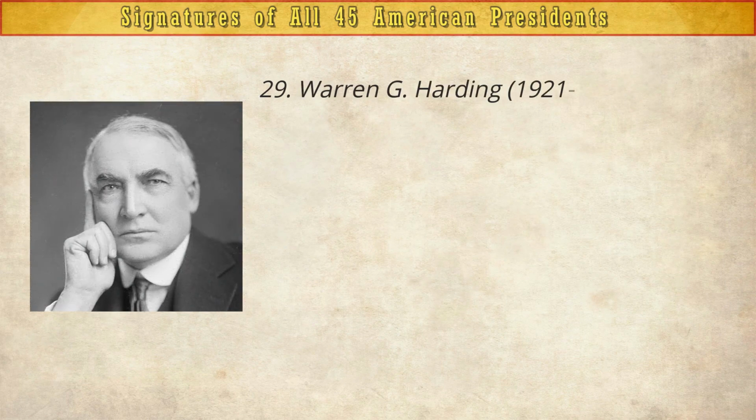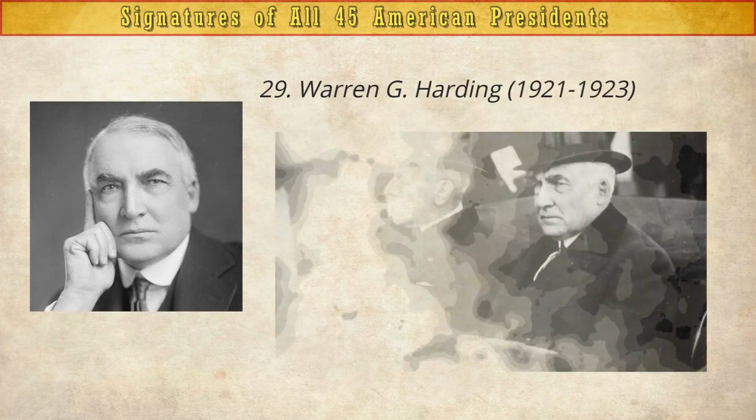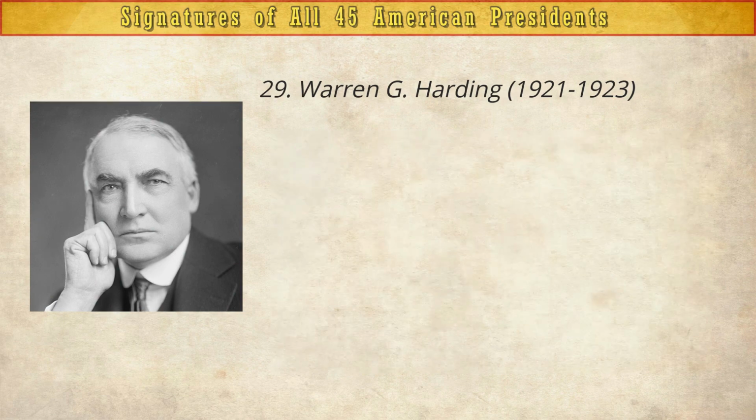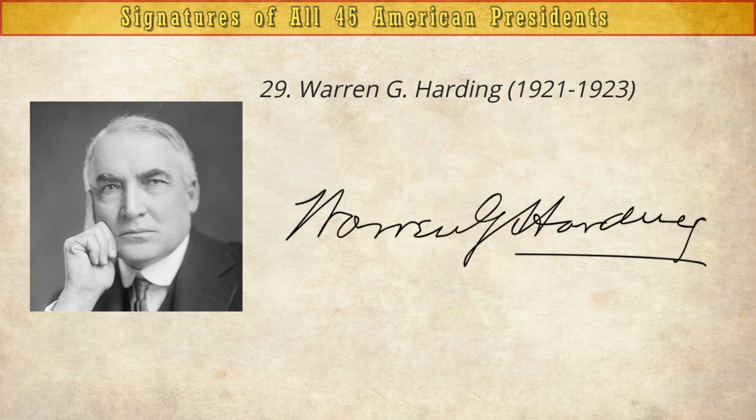Warren G. Harding, 1921 to 1923, the first president to be elected after the 19th Amendment and owner of size 14 feet. President Harding's tenure was tainted by scandals caused by friends that he appointed to office.